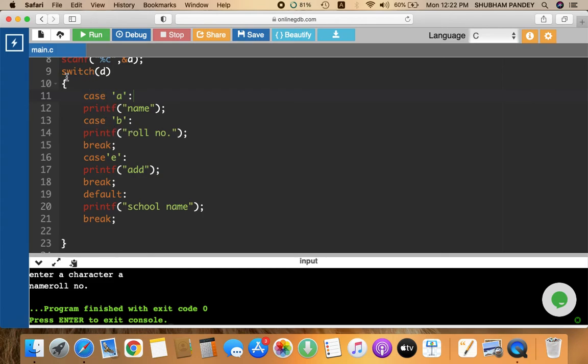Actually, what happened when the compiler came here in case A, it executed this statement and printed it. But there is no order for it to come out of the loop. So it is going to execute the next statement also. So it is going to execute the case B also. Now, in case B, it has to print the roll number. So it is going to print the roll number. But after this, it got break statement and comes out of the loop. If this break is also not mentioned, then this statement is also going to be executed.